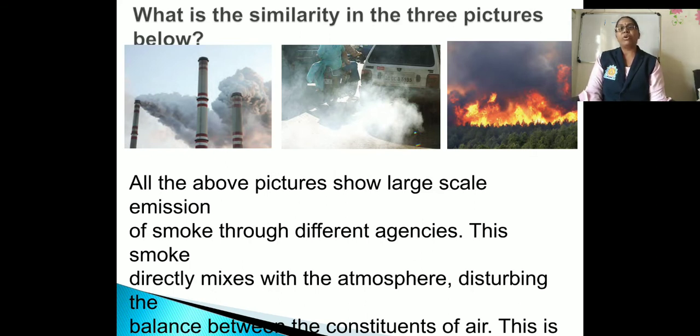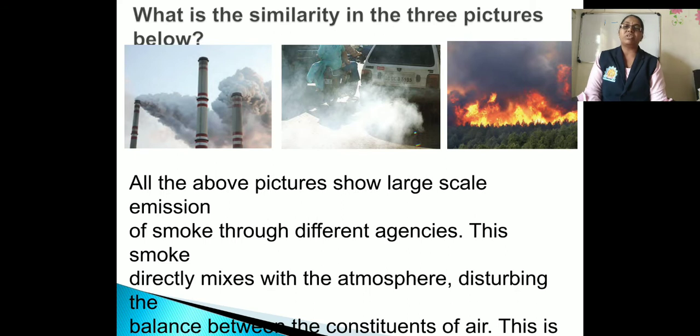Okay, now next, here in the slide you can observe three pictures. What is the similarity in the three pictures? In the first picture what is given, in the second what is given, and in the third what is given? Let us discuss. In the first picture, the chimneys of the factories are shown. The second one is vehicles giving out or producing gases. Then in the third one, the forest fires.